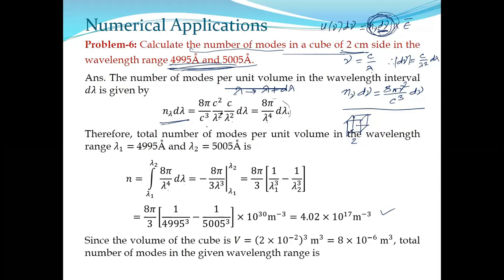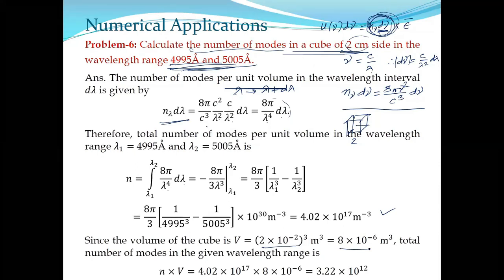Now, what is the volume of the cube? One side is 2 centimeter, that means one side is 2 into 10 to the minus 2 meter. So the volume will be just the cube of it. This is your total volume. Multiply the volume with n, and you get the total number of modes within this wavelength range. This is the actual process.